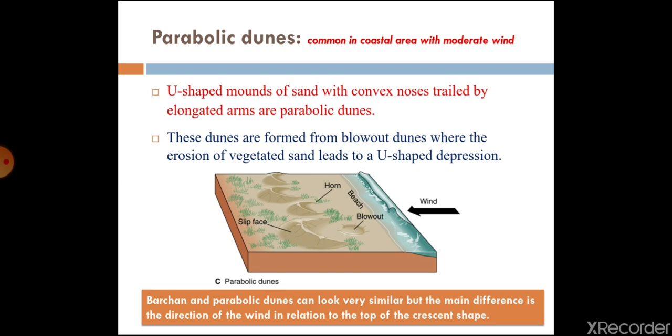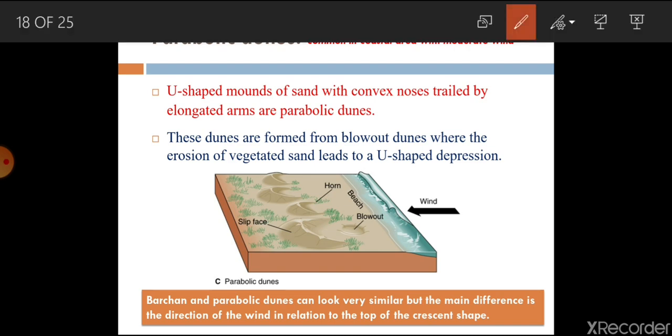Now parabolic dunes are similar to Barchan, but the direction of wind is from this side. They are formed particularly in coastal areas, and when wind is striking the sand or the surface of the coastal area, it creates such a shape. In this one, the convex side is the slip face, and this one is the windward side from here.